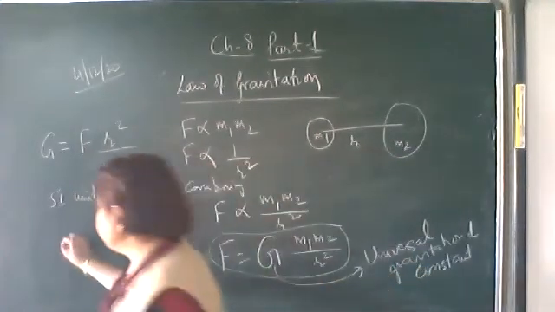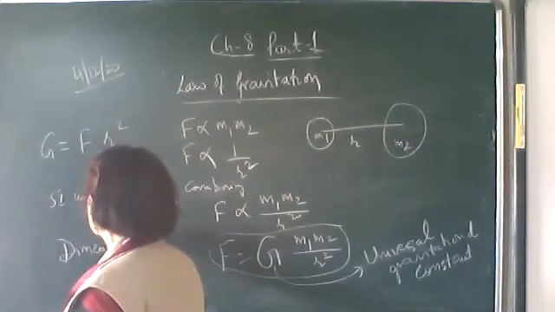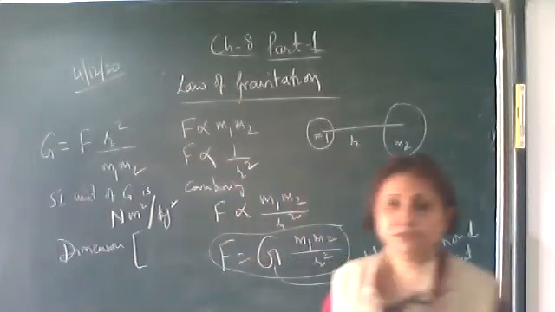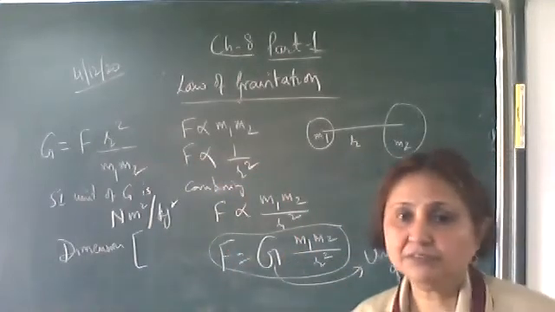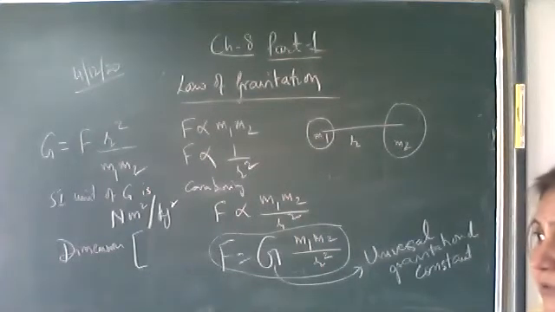Dimensional formula, the dimension of capital G. 15 seconds given, write down, then I'll write on the board and you can check it. Force has dimension M L T raised to the power minus 2. R is some distance, L square, upon m1 into m2. m1 is mass, m2 is also mass, so M into M, M square in the denominator.